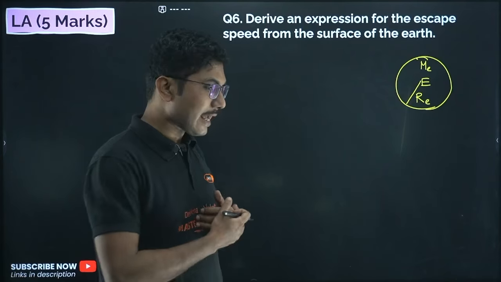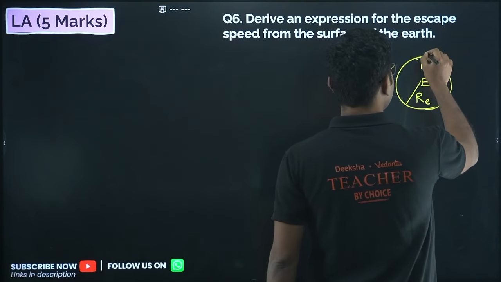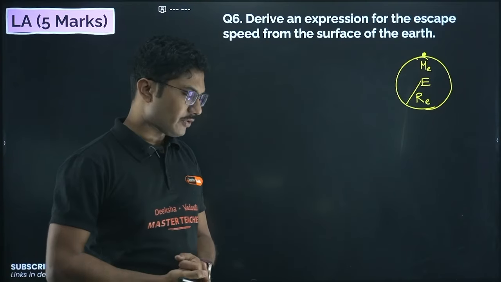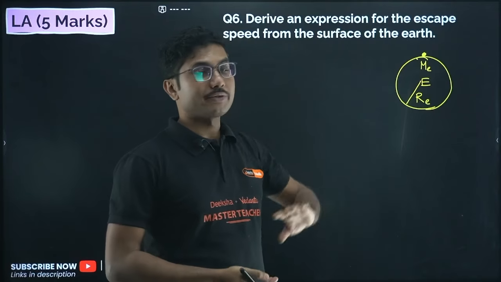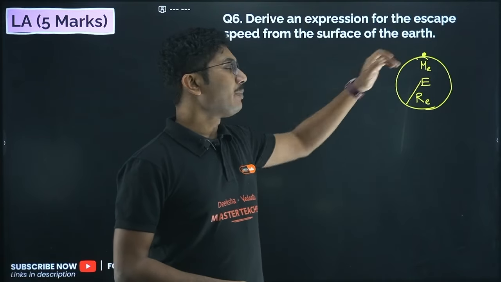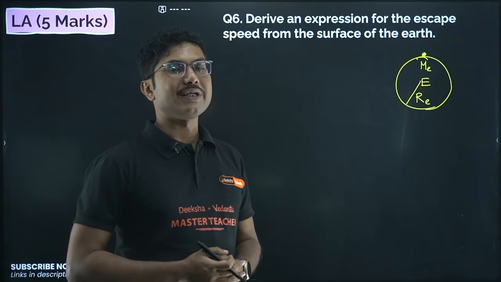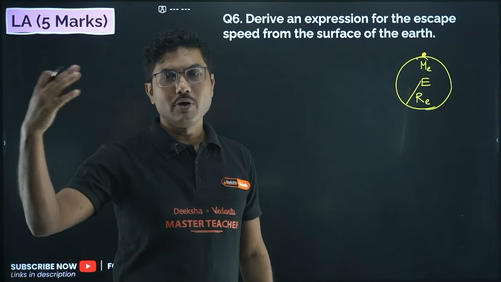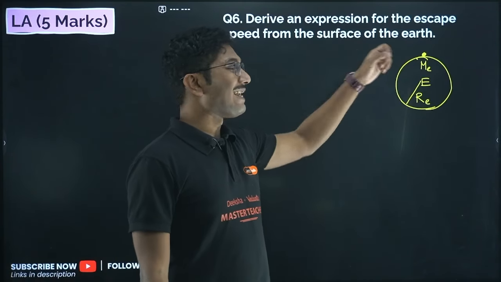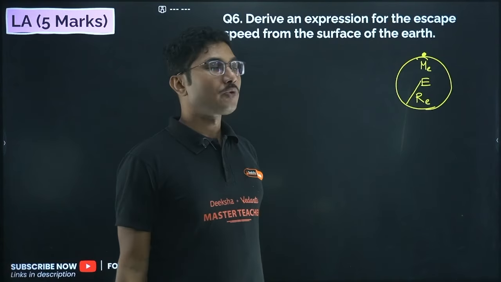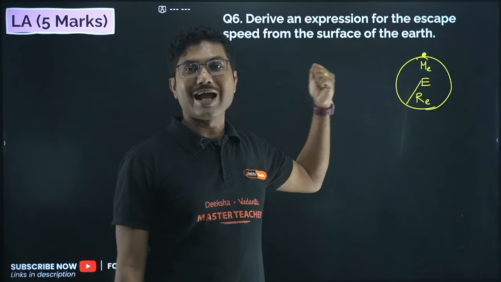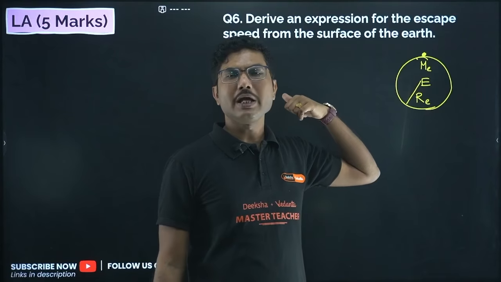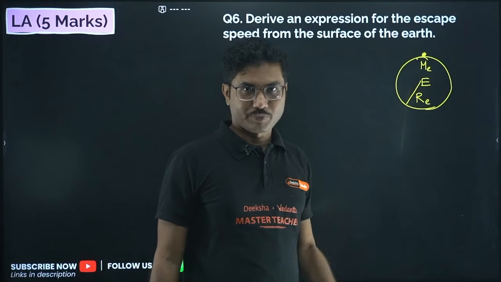Now what is happening? First of all, when you keep an object on the surface of the earth, why is it staying on the surface of the earth? First of all, let us understand that the object will stay on the surface of the earth because of the potential energy. Potential energy is negative, and because of that negative potential energy, it will not be able to escape the earth. To make it escape the earth completely, we have to provide it with kinetic energy so that it can overcome the potential energy, and it should go to infinity, right?